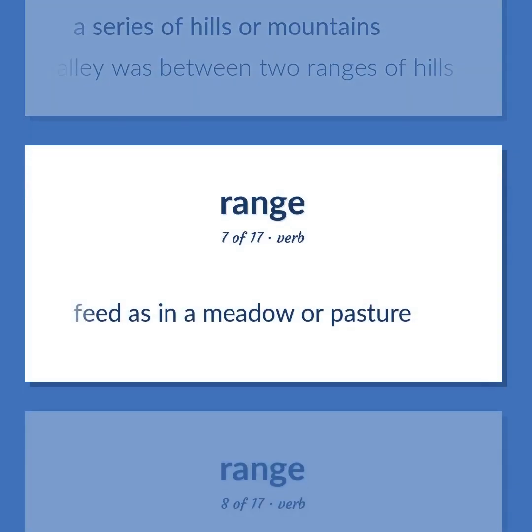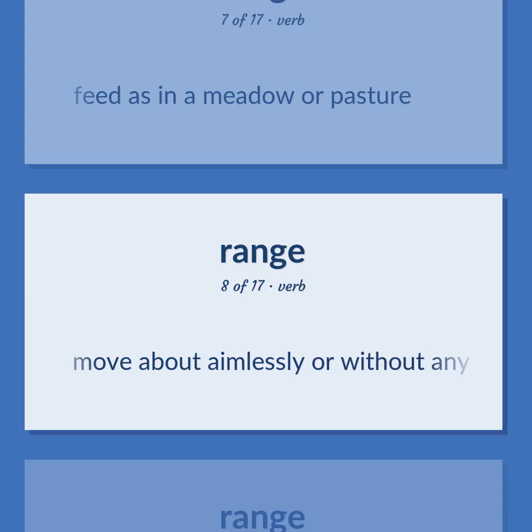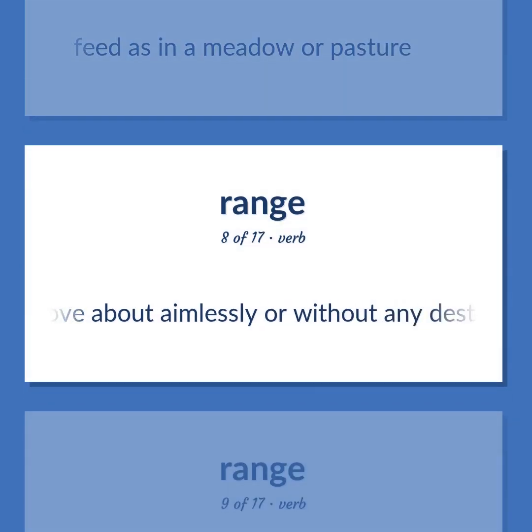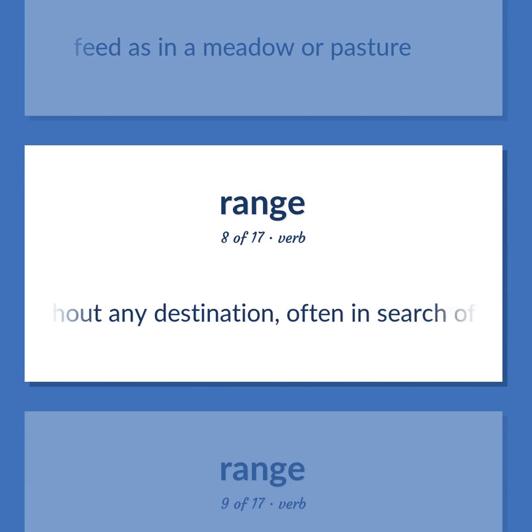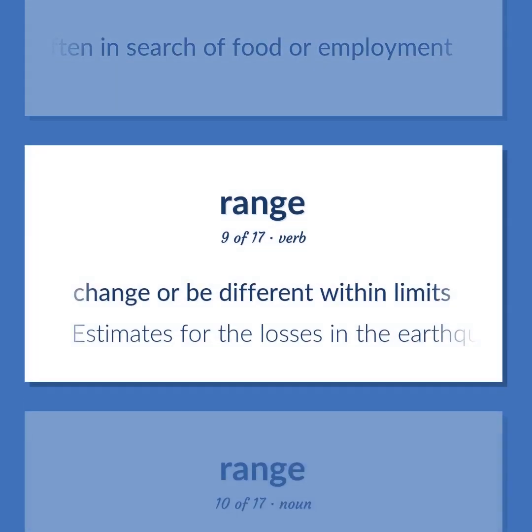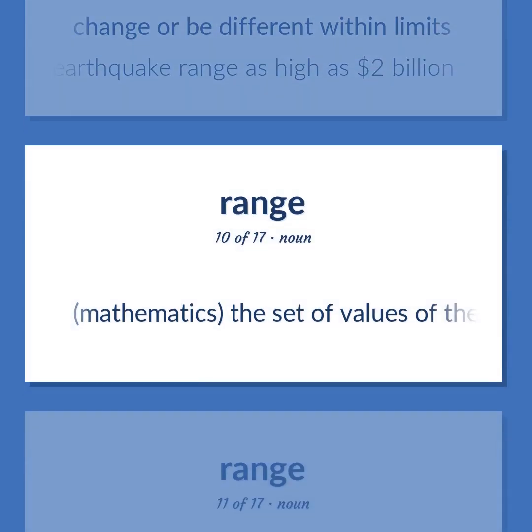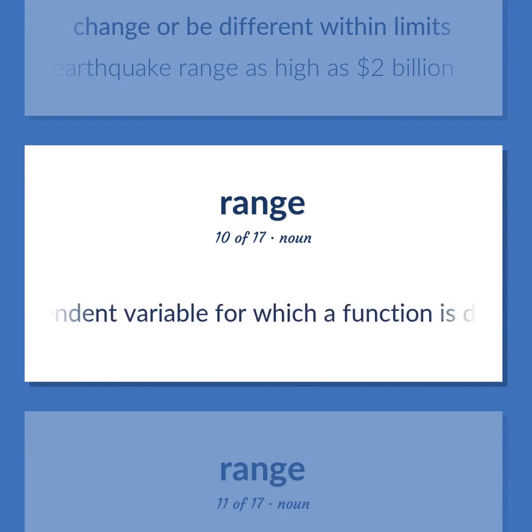Feed as in a meadow or pasture. Move about aimlessly or without any destination, often in search of food or employment. Change or be different within limits. Estimates for the losses in the earthquake range as high as $2 billion. Mathematics. The set of values of the dependent variable for which a function is defined.